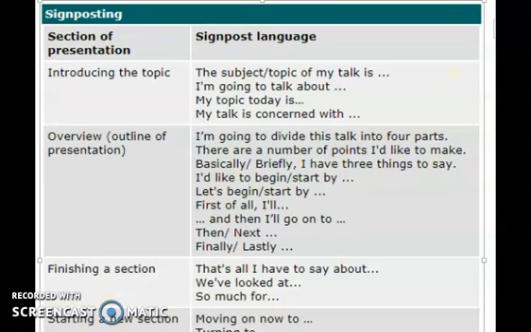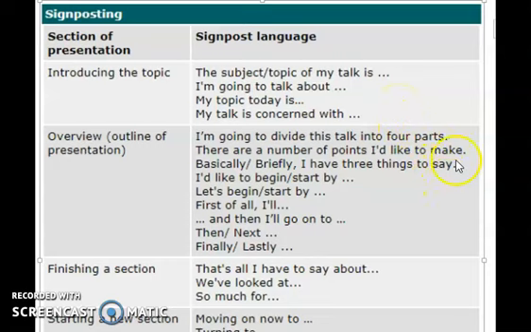When we do a presentation, or when you listen to a presentation, these are the particular things that help us get the linking ideas. When you introduce, a few phrases that you use are: the subject or topic of my talk is, I'm going to talk about, my topic today is, my talk is concerned with. Whenever you get these sorts of phrases, you have to know that the speaker is trying to introduce something.